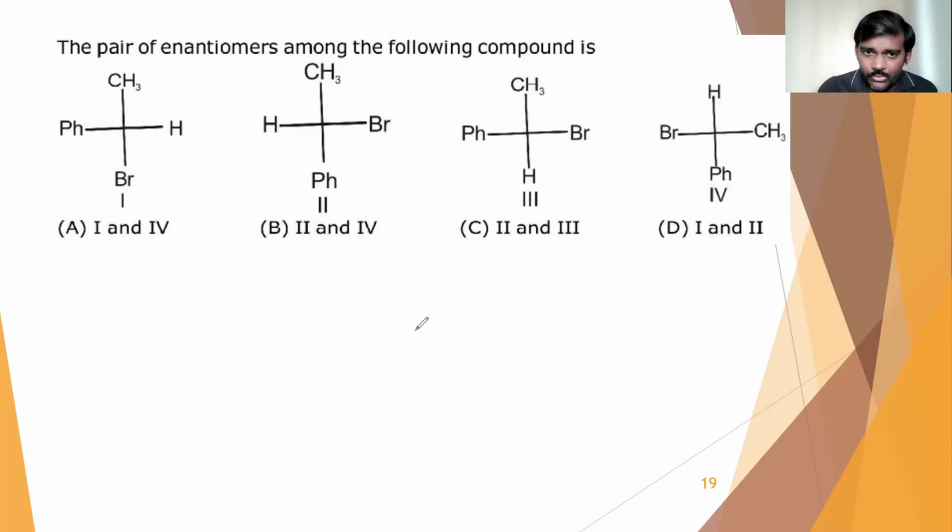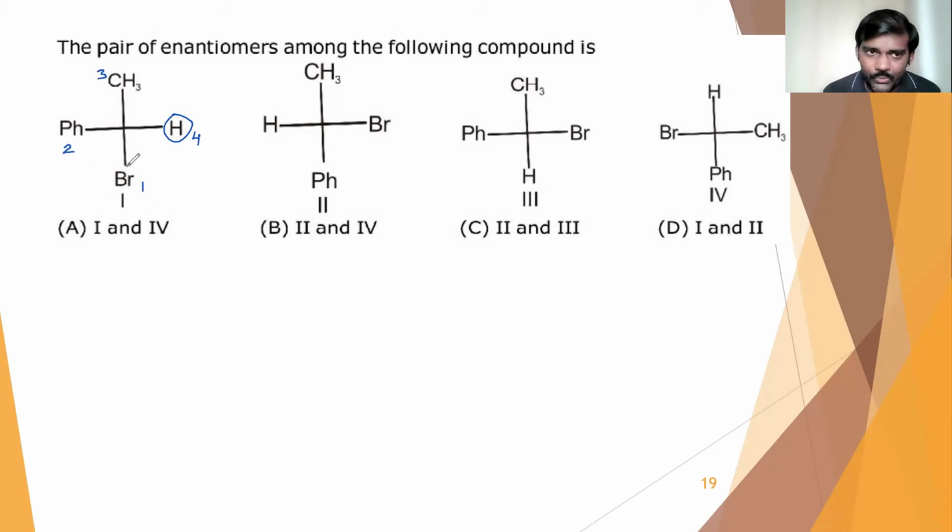Based on that, hydrogen will be the least priority group, so that is the fourth priority group. Bromine will be the first priority group, phenyl will be the second, and methyl will be the third.